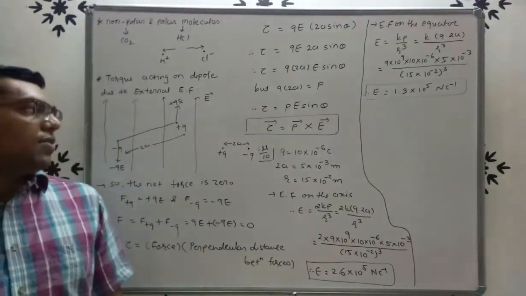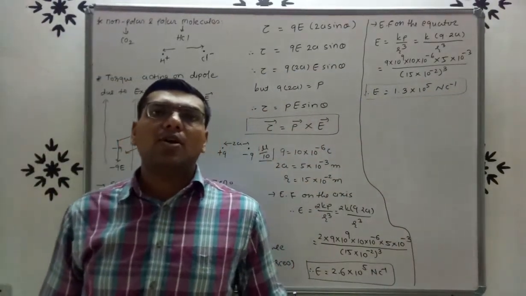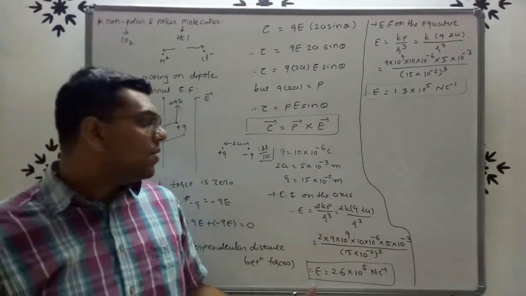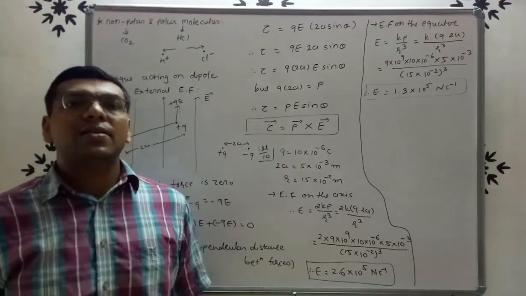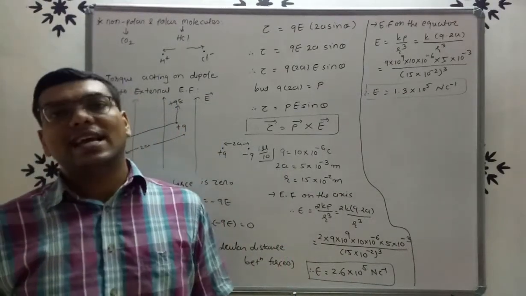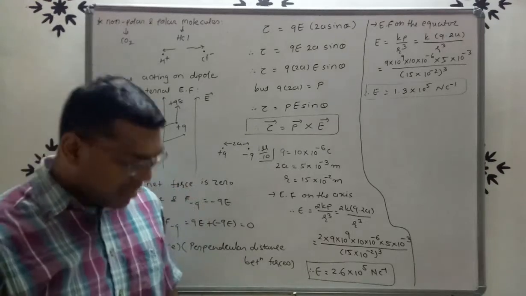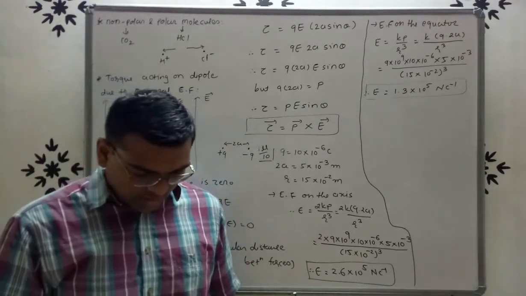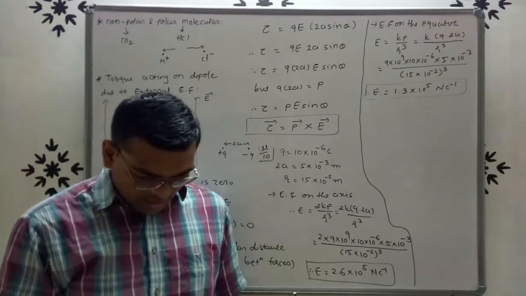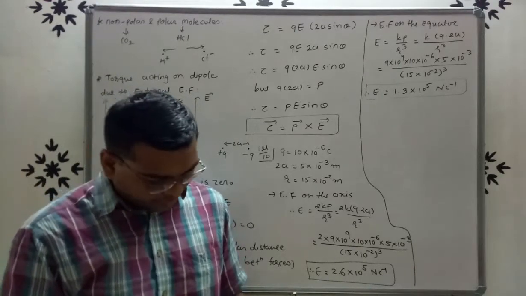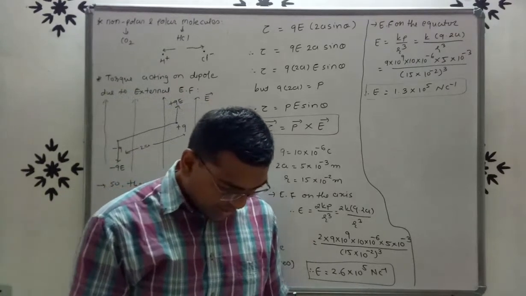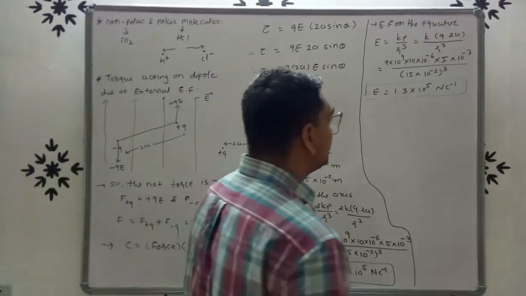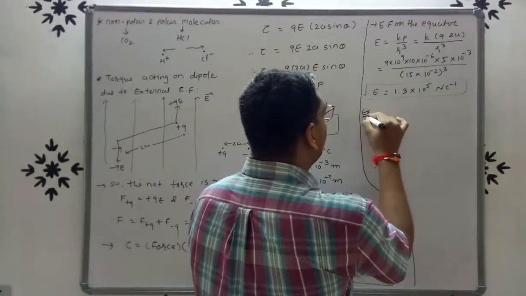So if we know the formula of electric field on the axis and electric field on the equator, then we can easily calculate this example, right? Okay. Now we will move forward to our next example, example number 9.